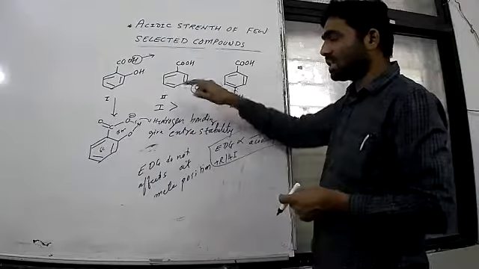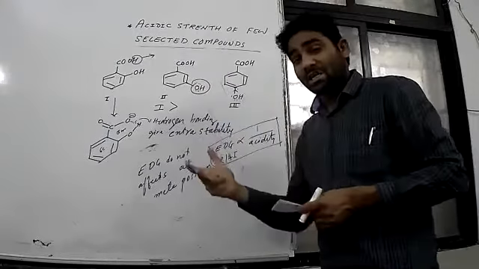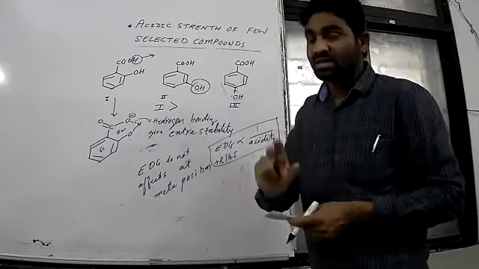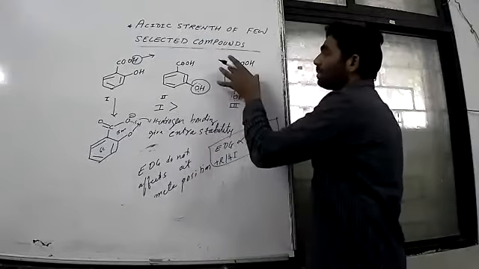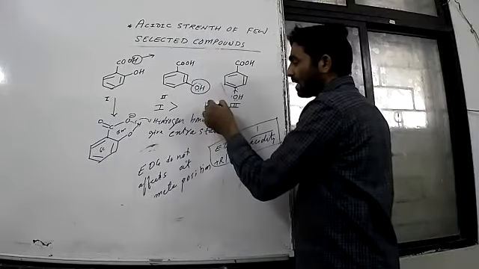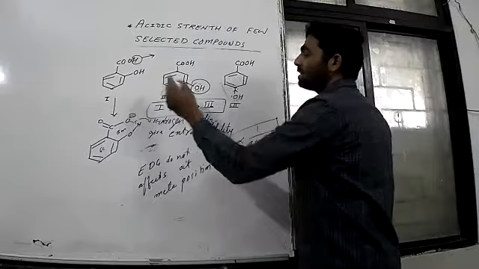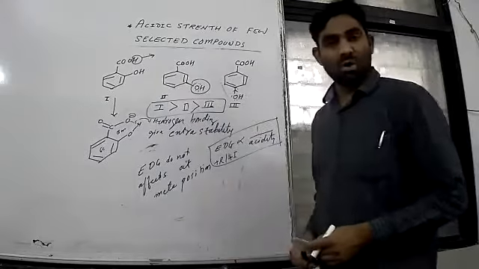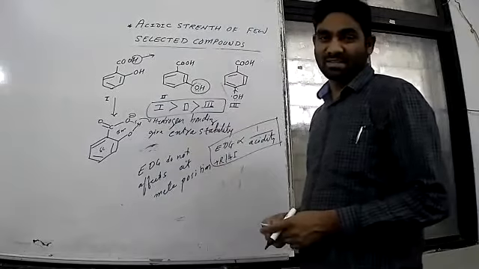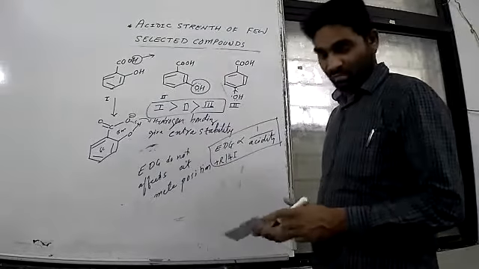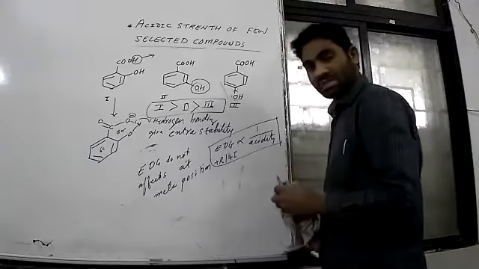While in meta position, OH is there, but even if it is donating electron, it still does not affect the acidity of this COOH group. Therefore, this is a weak acid, so the order is first, third and second, and this is about the sequence of acidic power of the three given carboxylic acids. Right? So you got it? Fine? Yes or no? Fine. So you understand this point?